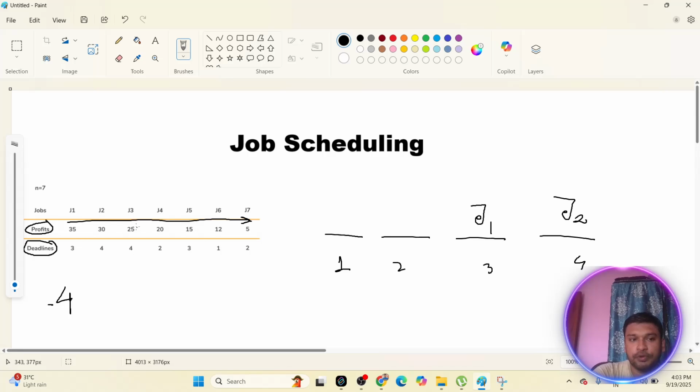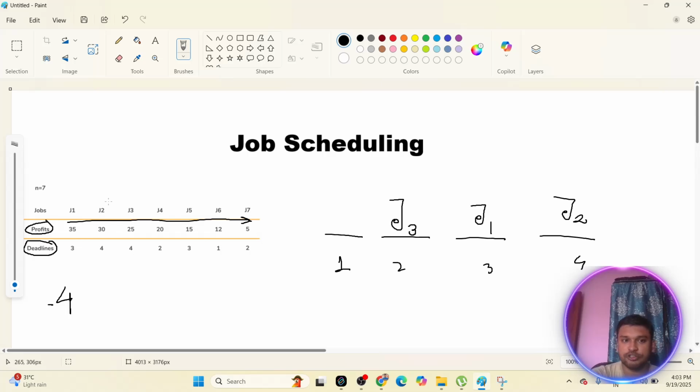Now the 25 profit job, which is job 3. Job 3 is also expecting day 4. Can I deliver it on day 4? No, it is already occupied. So I will check the earlier days. Can I deliver it on day 3? No, day 3 is also not possible. So I'll check day 2, January 2nd. Can I deliver it? Yes, I can deliver it. So I will assign my job 3 here.